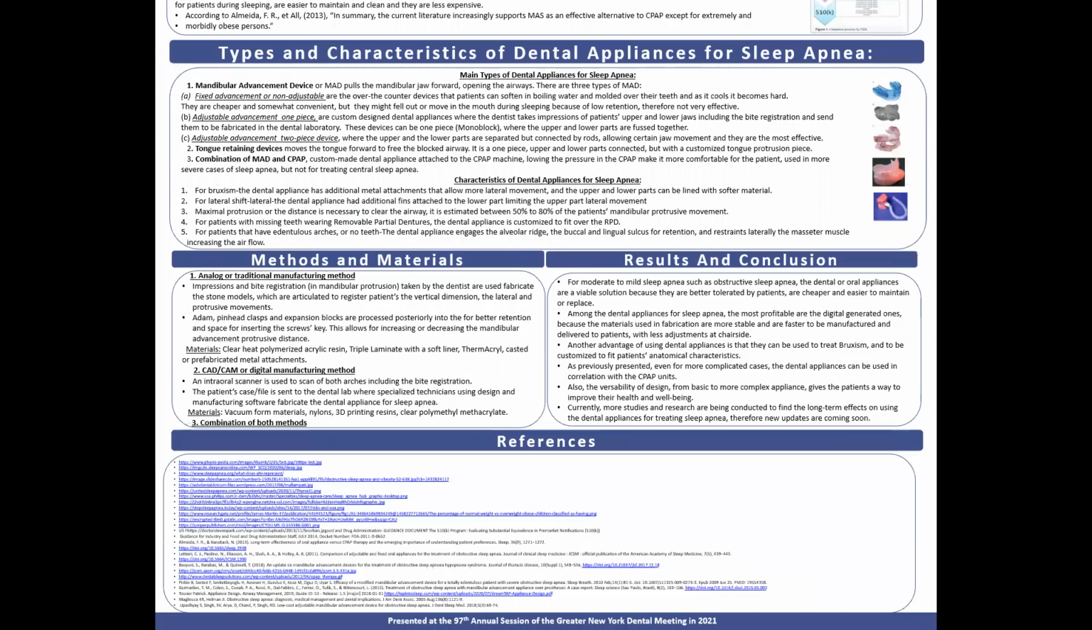Based on their design and function, there are different types, such as moving the mandibular jaw forward, opening the airway, called mandibular advancement devices or MADs, classified as over-the-counter non-adjustable devices, one-piece or two-piece custom-designed adjustable advancement devices. Moving the tongue forward to free the blocked airway is done with tongue-retaining devices, which are monoblock, and the most complex appliance is a combination of MAD and CPAP machine, resulting in lowering the air pressure, making it more comfortable for the patient.